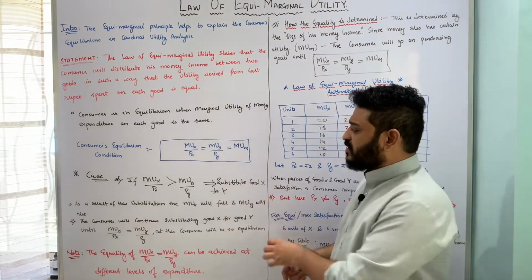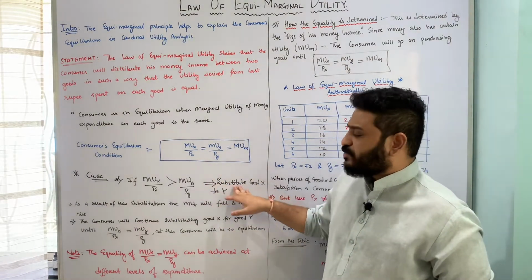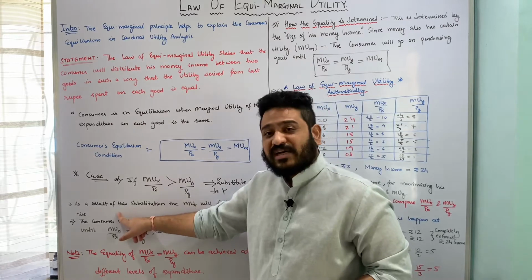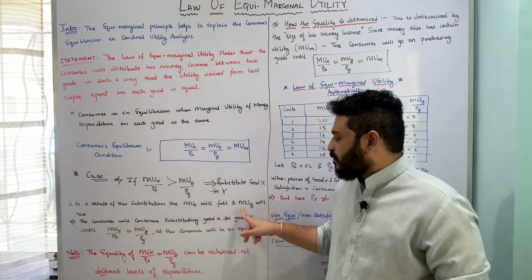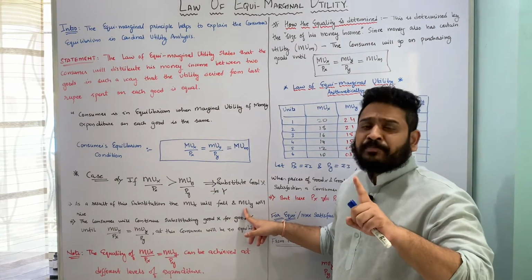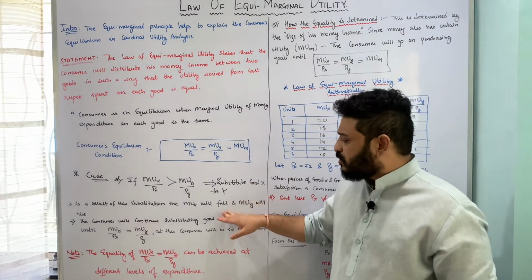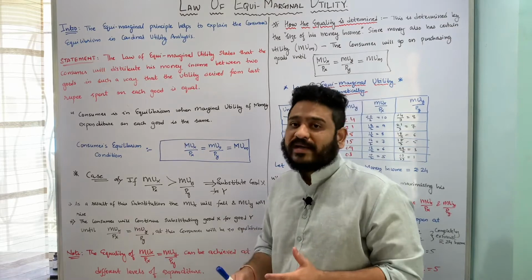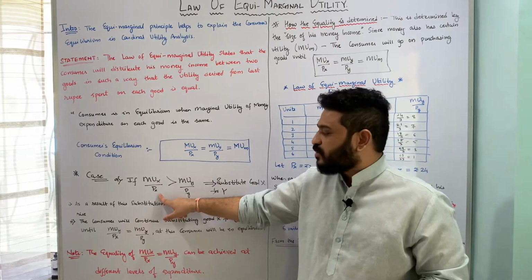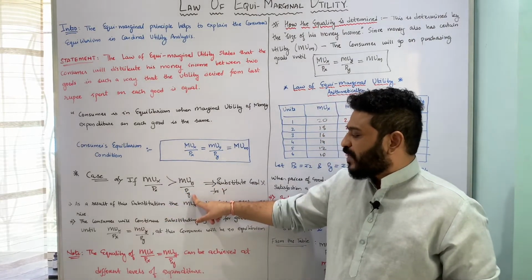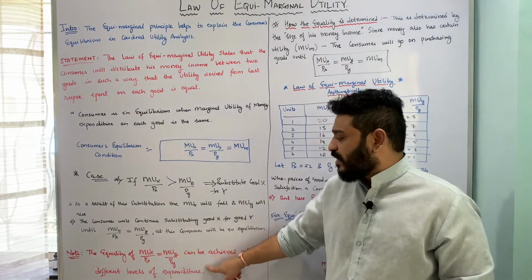Now the consumer will start substituting good x for good y, but what will happen if there is a substitution? The result of this substitution is that the marginal utility of x will start falling and the marginal utility of y will start increasing. The next question is, for how long is the consumer going to substitute good x for good y? The consumer is going to substitute until there is an equality between these two. That means the marginal utility of x to price of x should be equal to the marginal utility of y to price of y.